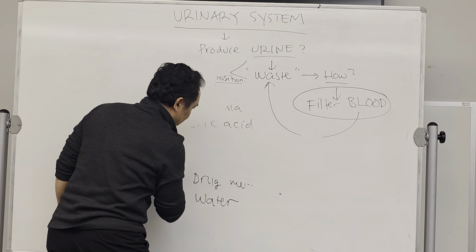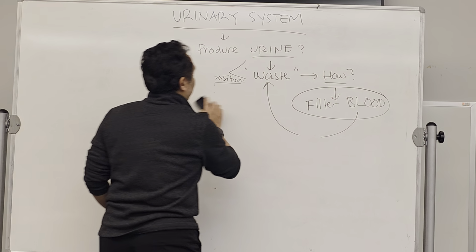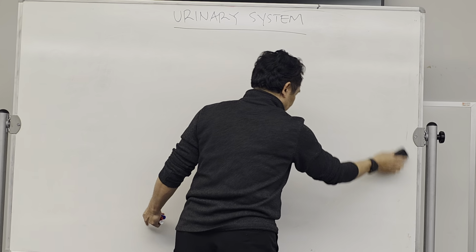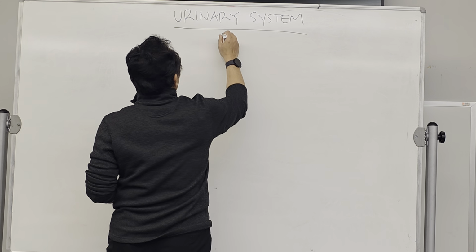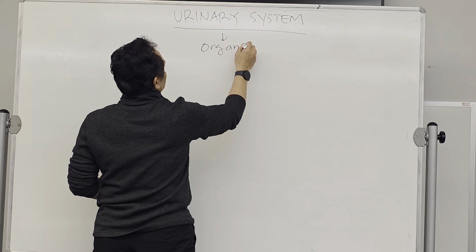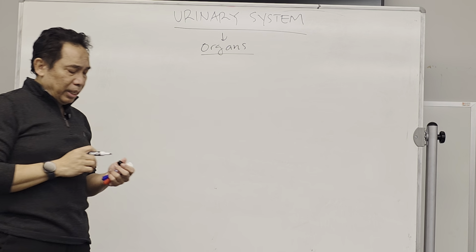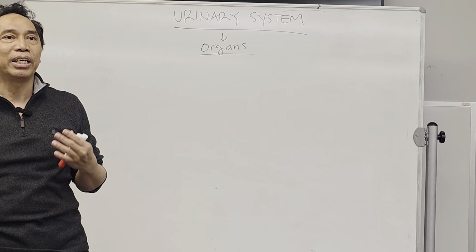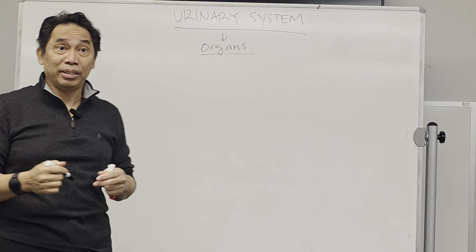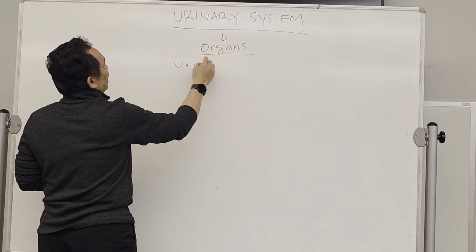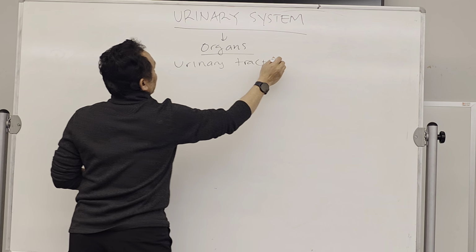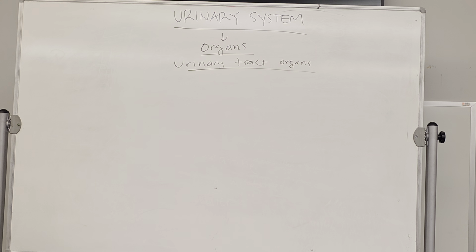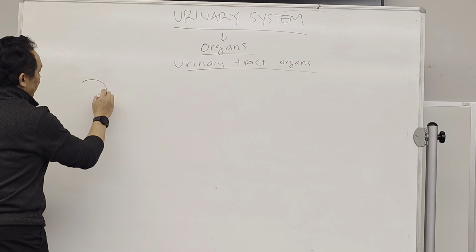Okay, we're going to learn the structure of organs for this urinary system. So the organs. This urinary system consists of organs that will form a tract. Therefore, it's called the urinary tract organs. Okay, start from the kidney.